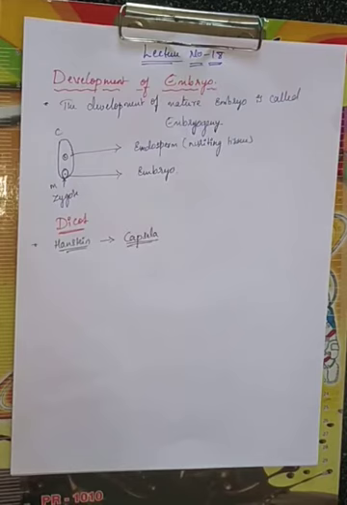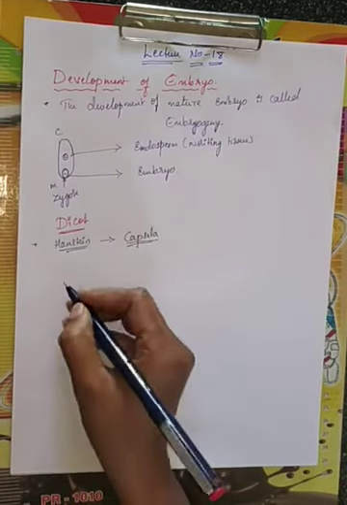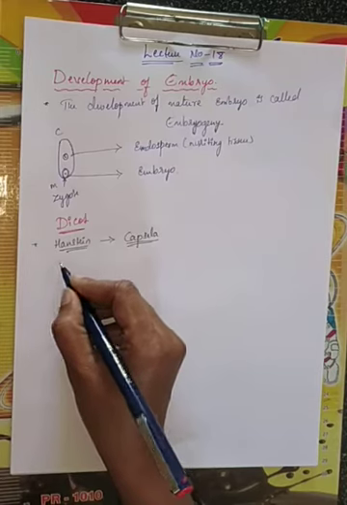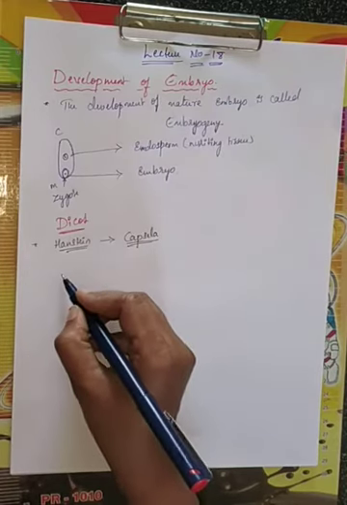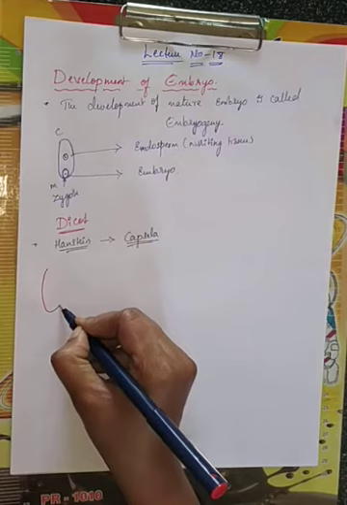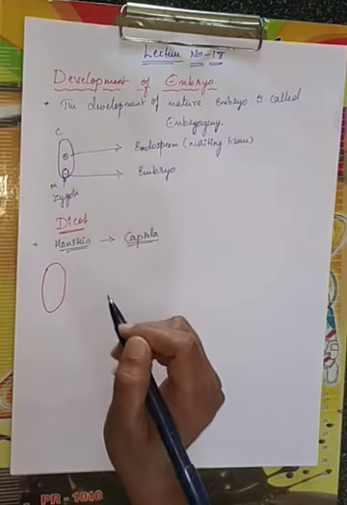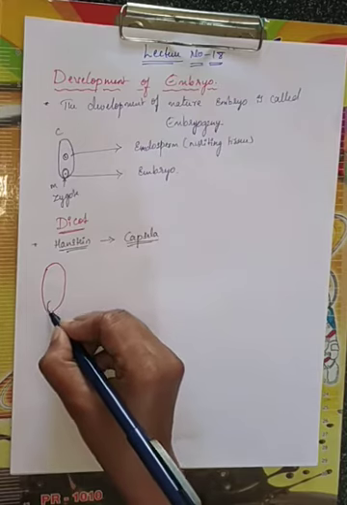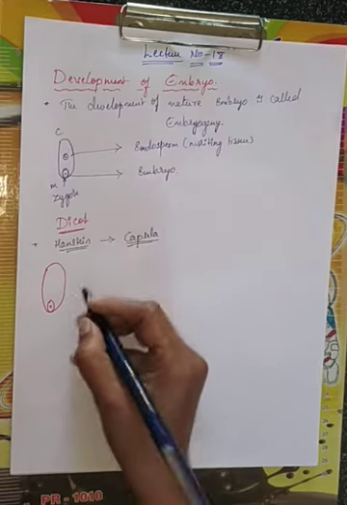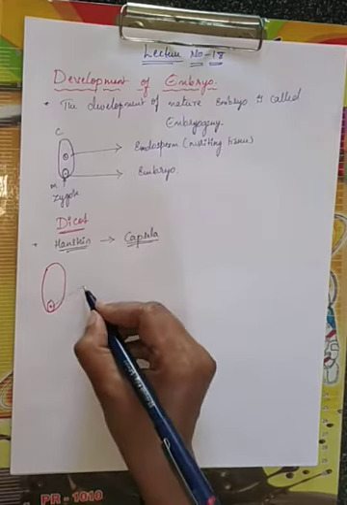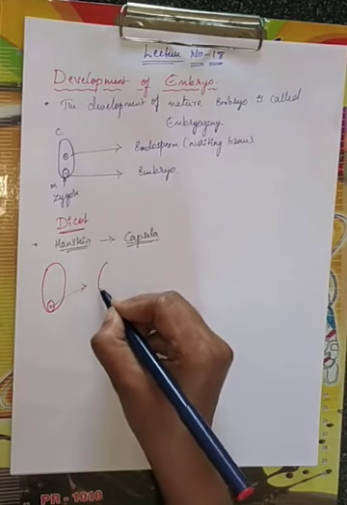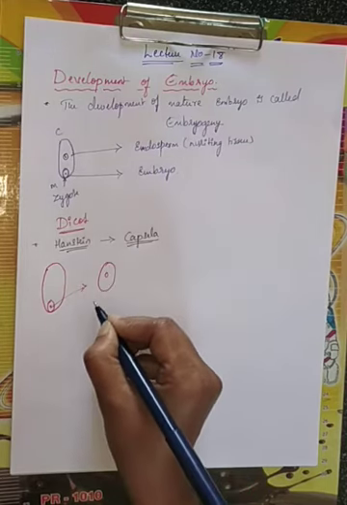Now what happens, children? Just imagine this is the embryo sac, and in this embryo sac will be the zygote. Now only one cell, this is the zygote cell.